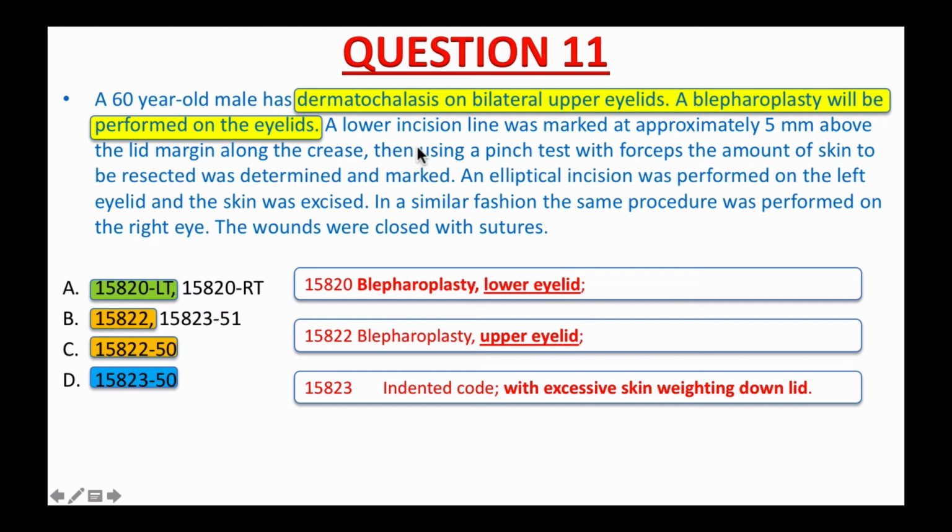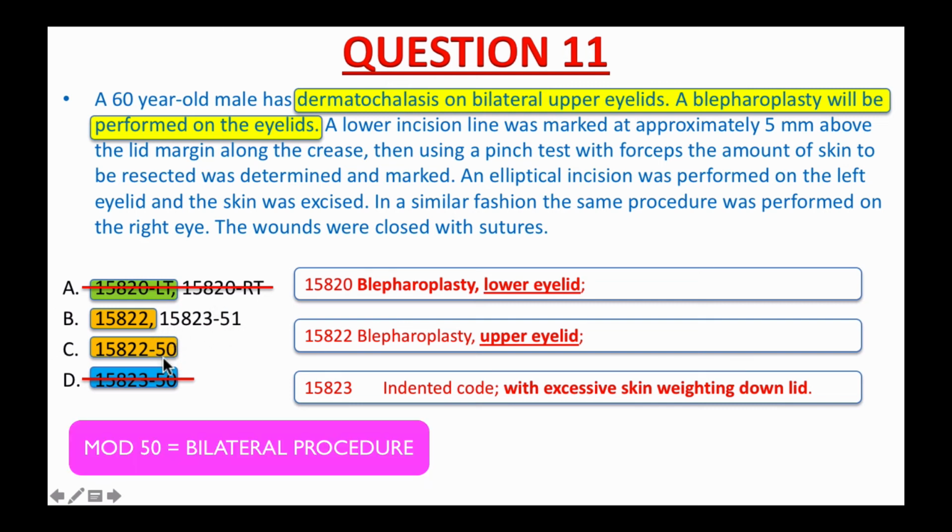Based on what I just highlighted, this patient has dermatochalasis on bilateral upper eyelids, so a blepharoplasty will be performed on the upper eyelid. That said, the correct code to use for this procedure is 15822, blepharoplasty, upper eyelid. We can eliminate A and D from here. B and C still remain, and the only difference between these two answers is that C has modifier 50 for bilateral procedure, which B doesn't have.